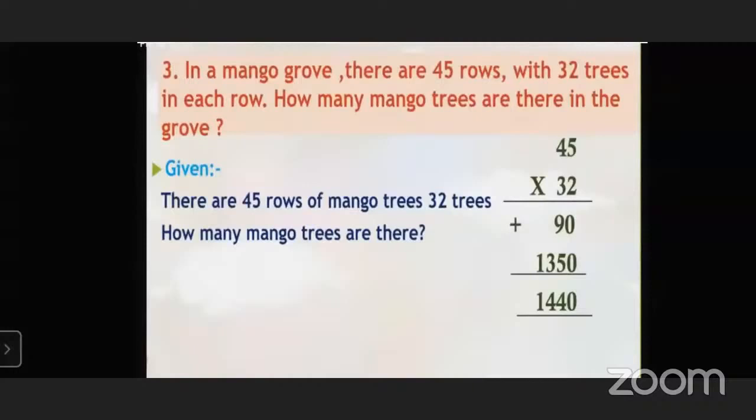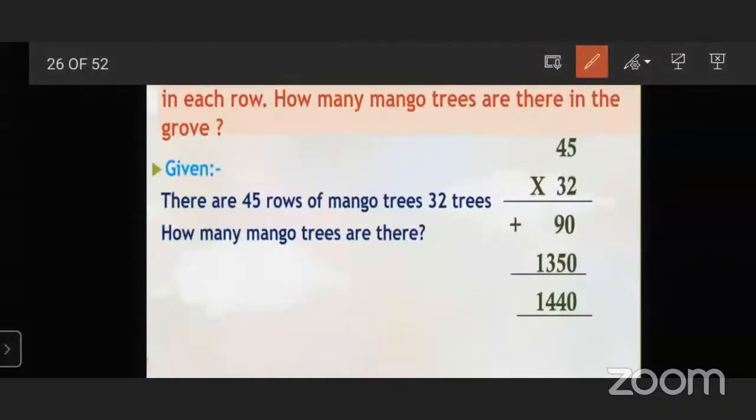So again we have to multiply. Start from 2. 2 fives are 10. 0, carry over 1. 2 fours are 8. 8 plus 1, 9. Then we will start by 3.